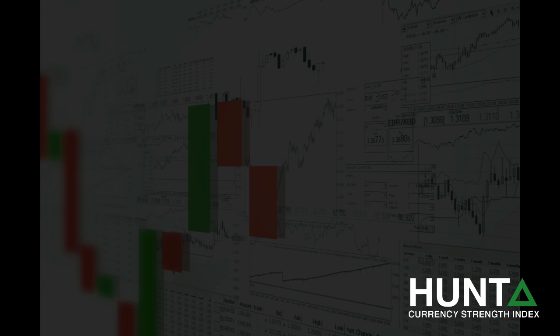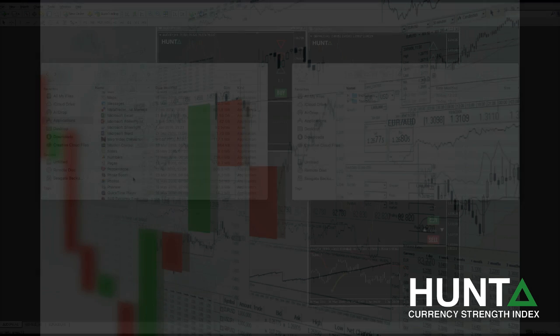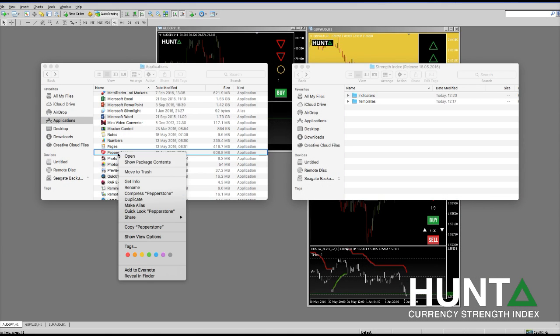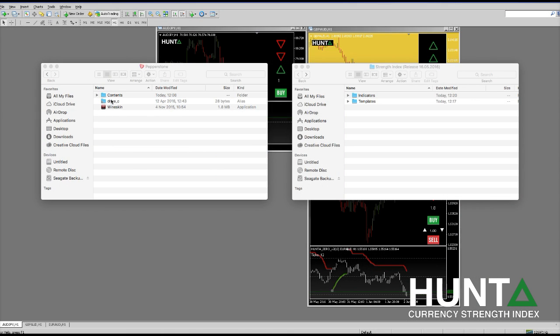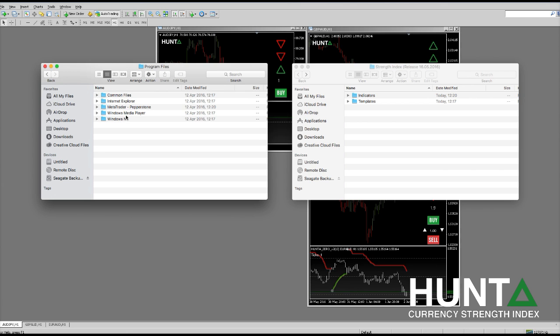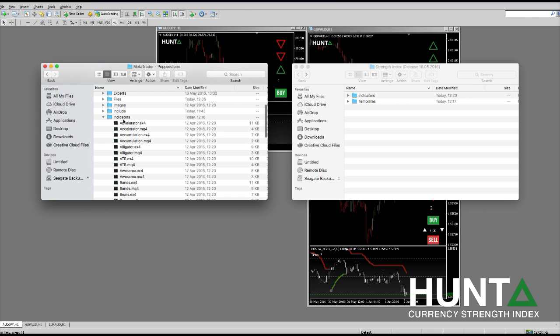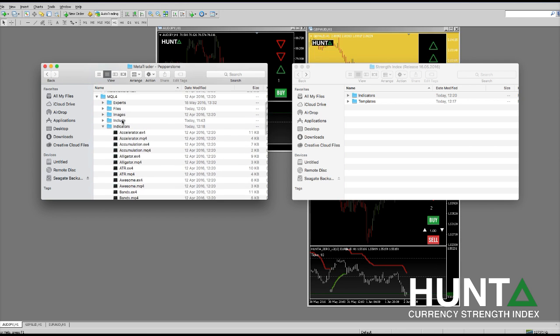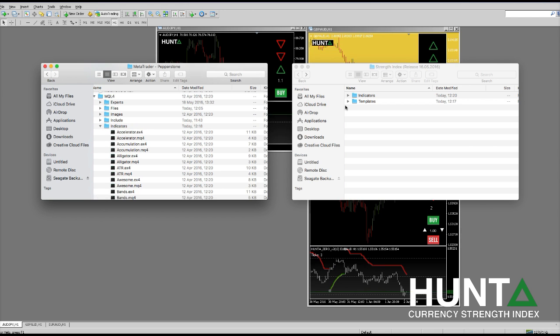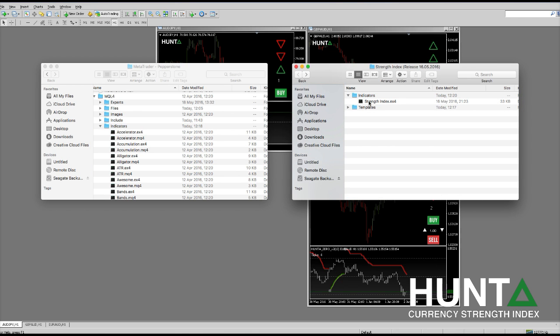Before we start, simply open up two Finder windows, one with the application that you downloaded from Hunta, and the second, your application folder with your MT4 client from the broker. Simply go to the application, right click, show package contents, drive C, program files, MT4, and go to indicators. Then simply drag across from the Hunta download from your indicators folder into your applications folder.